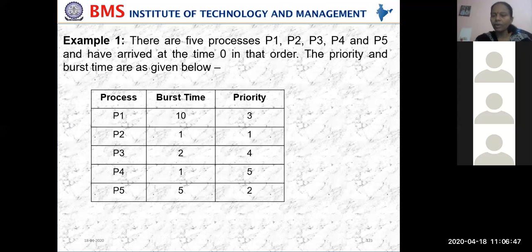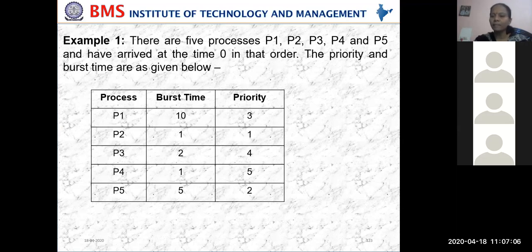So till today, how many scheduling algorithms have we seen? What was the first one? First come, first serve.